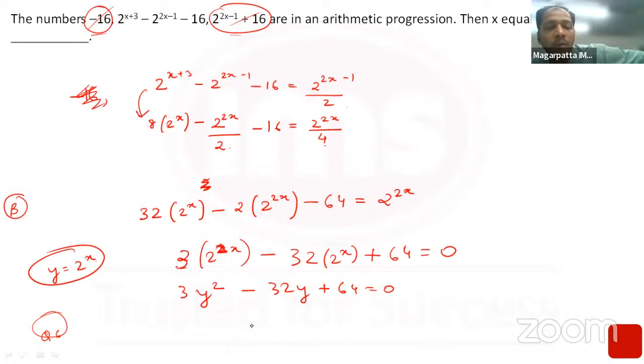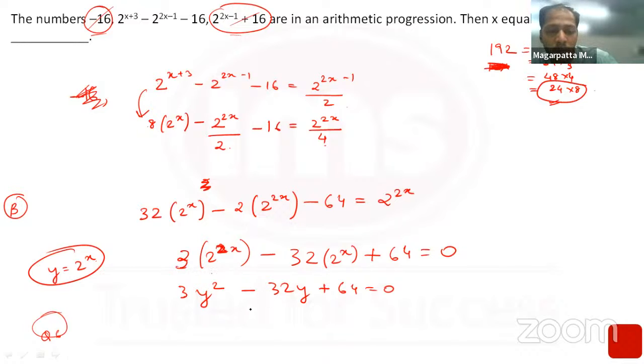So the next part would involve solving the quadratic. If you solve the quadratic, we need 2 factors of 3 into 64, that is 192, that add up to 32. 192, let me think: 96 into 2, or 3 into 64, or 48 into 4, or 24 into 8. 24 and 8 add up to 32.